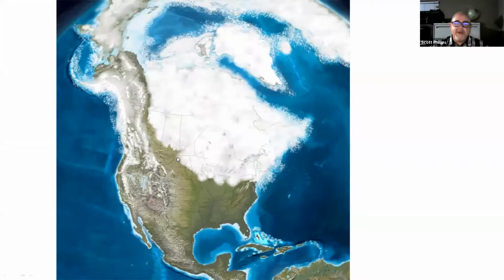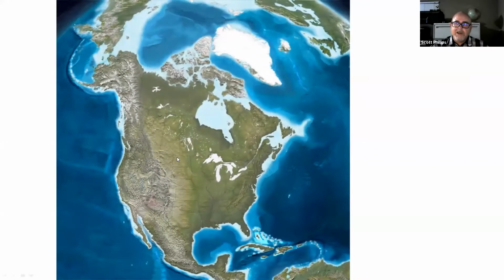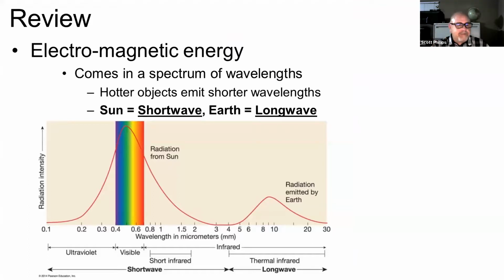So as we move from the ice ages into the Holocene, sea levels have risen as that ice melted, because as it melts, where does the water go? Into the ocean. And we've covered this before, so I want to just review this really quick.